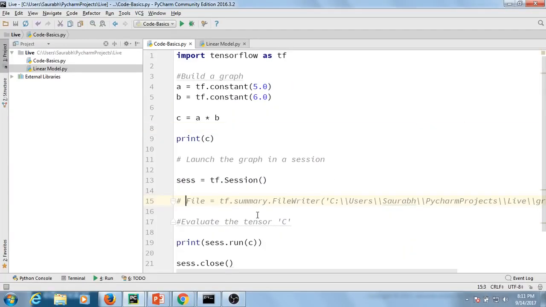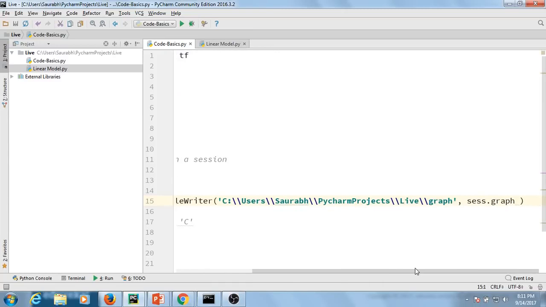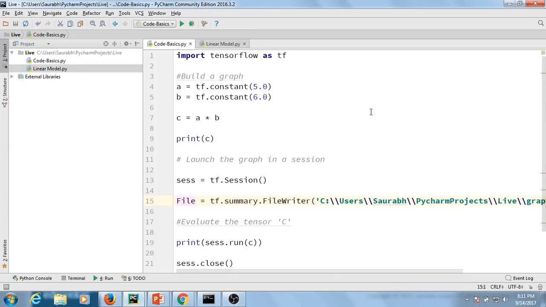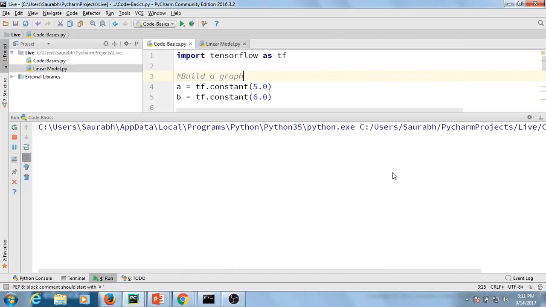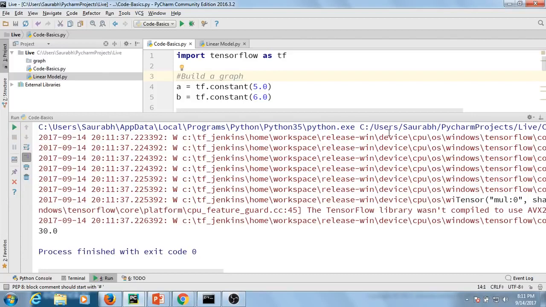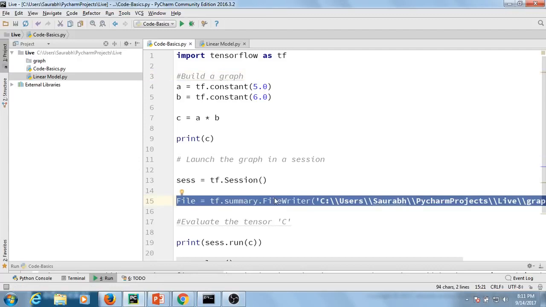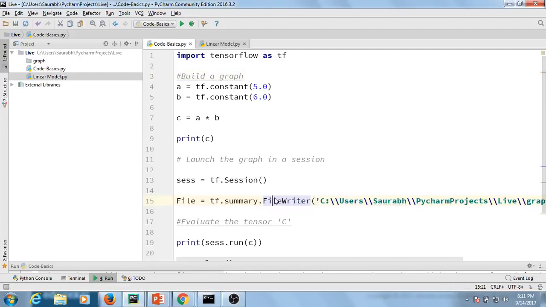Again, guys, I've already written the code. This is what it is. File writer is equal to tf.summary.FileWriter, the path where I want my log files to appear, and then ses.graph. All right. So I'll quickly go ahead and run this. There's some problem here. I'll just fix it up. Just a second.